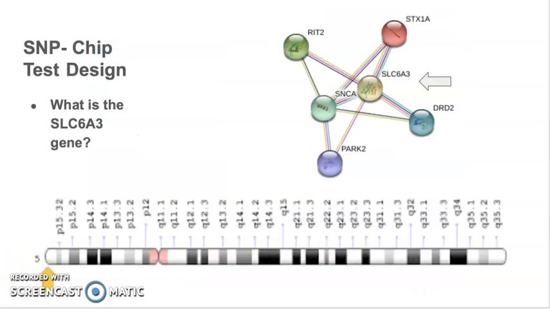OPRM1. SLC6A3 is a dopamine transporter gene. This gene is associated with withdrawal seizures in patients with alcohol dependence. In the study PMID 1807024 published by the ISBRA, it is indicated that both SNPs RS27072 and RS27048 are associated with withdrawal symptoms in patients. To test for this gene, we can include the two neighboring SNPs in our SNP chip test. These SNPs are both implicated in doubling the chances of severe alcohol withdrawal. The increased chance of withdrawal is likely to result in an increased risk of alcohol dependence.